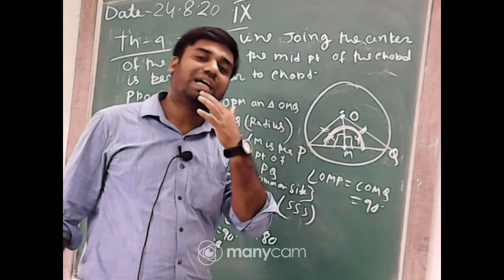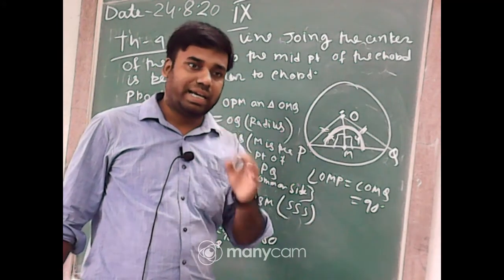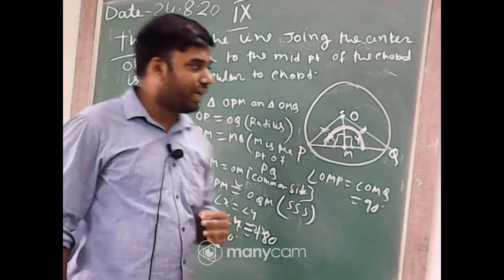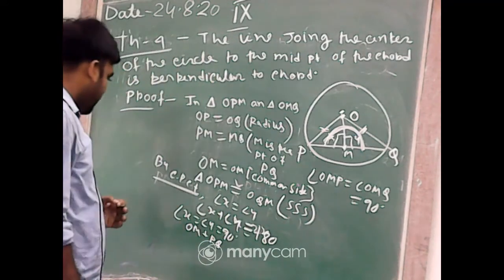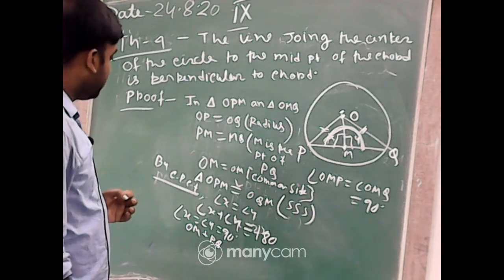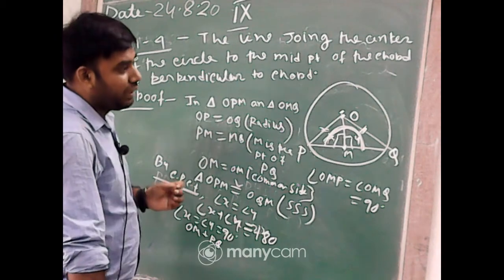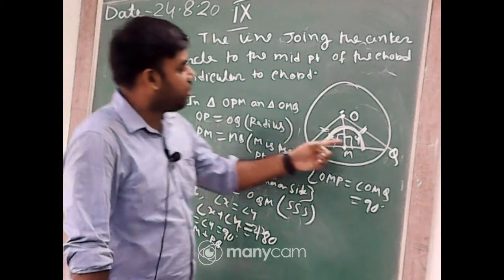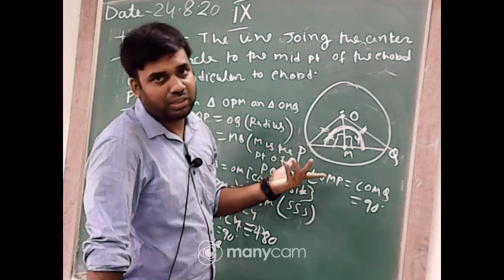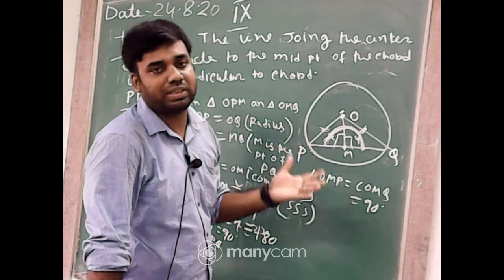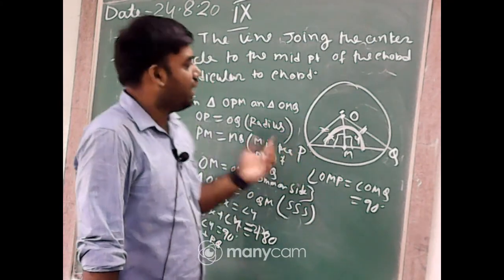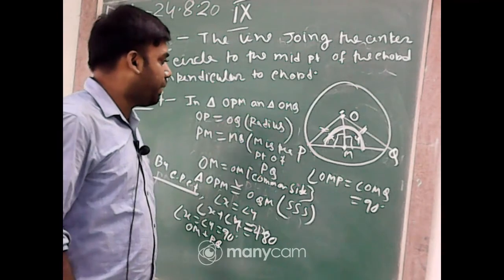So we can use the SSS criterion to get the congruency of the two triangles. Therefore, by CPCT, you can say X equal to Y and also X plus Y equal to 180 degrees. So separately their measure is 90 degrees. That's why OM is perpendicular to PQ.